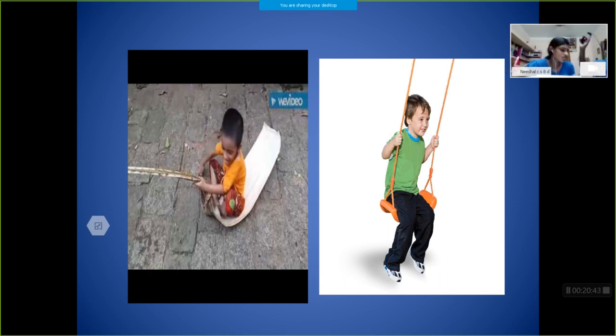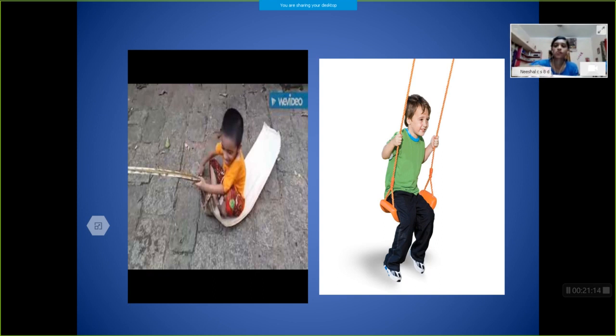In the first case there will be contact between the floor and the mat, so there will be more frictional force. In both cases there is frictional force, but in the second case the frictional force is with the air, between the swing and the air, so it will be less force. Here the frictional force is acting between the floor and the mat, so we have to apply more force on the object.